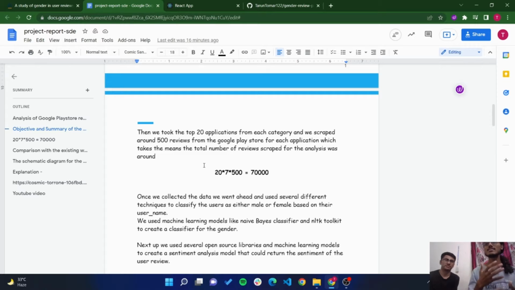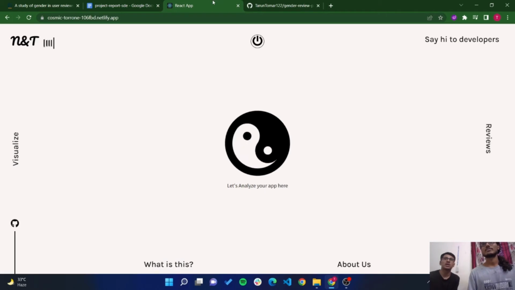Then we did analysis using machine learning on these reviews, and created a machine learning pipeline, some APIs and a front end website for it. I was working on the machine learning and the pipeline, and Neeraj meanwhile worked on the APIs and the front end part of the application. So let's go ahead and get a demo of our application, and Neeraj will explain it to you now.